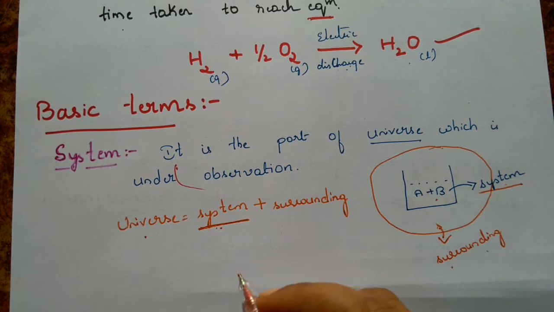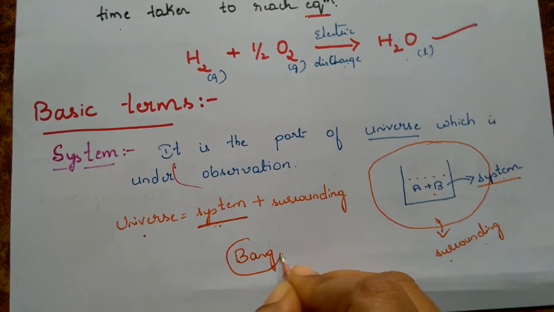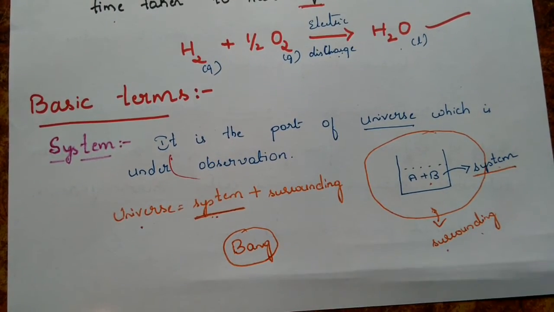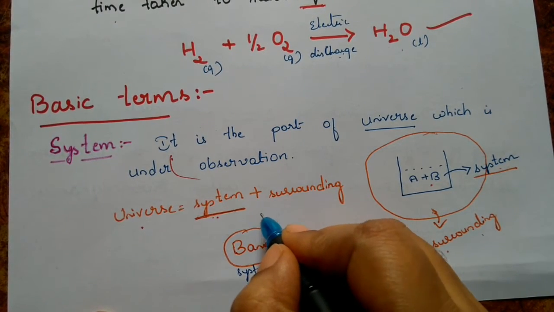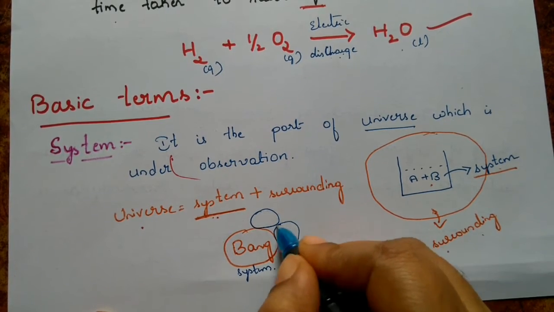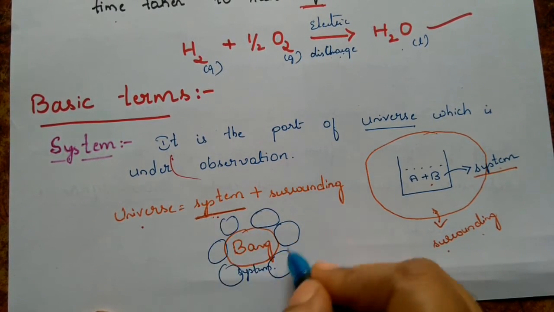So Bangalore becomes our system. Let us consider Bangalore is our system. We have the districts around it and some cities around it. All these are the surrounding.